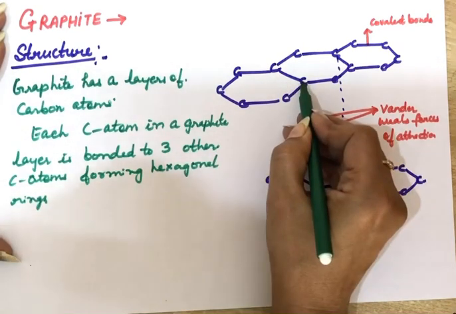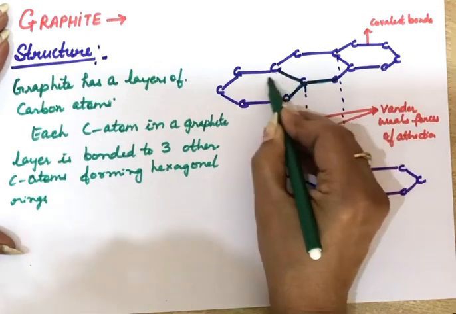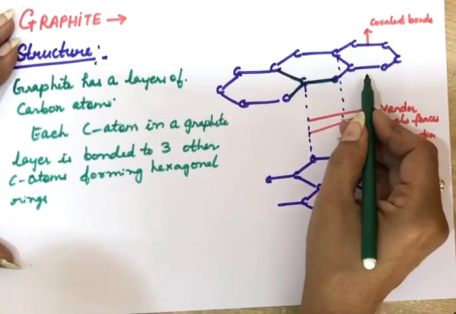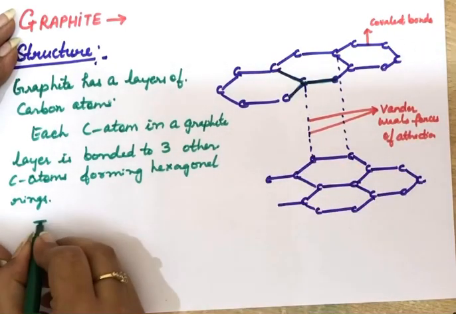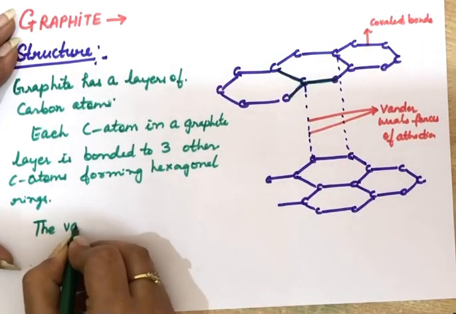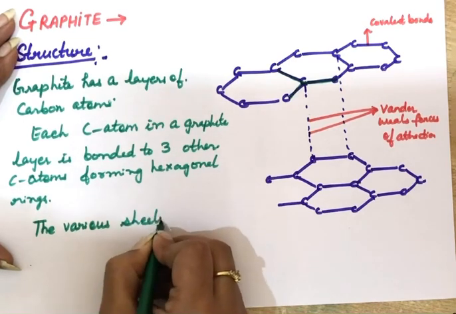So each carbon atom here is combining with 3 more carbon atoms, and in this way they form these hexagonal rings. Like this, the layers which are formed are connected by weak forces known as van der Waals forces of attraction.